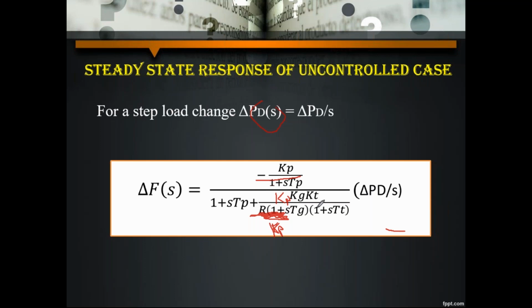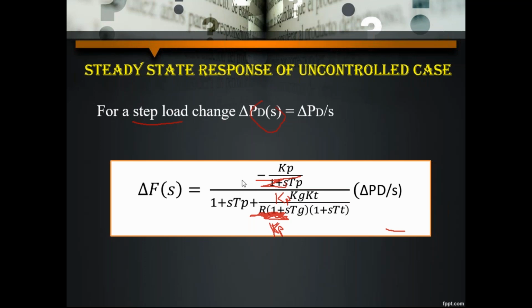So here you are not getting this term. So minus Kp divided by 1 plus STP plus Kp Kg Kt divided by R into 1 plus STG into 1 plus STT. Here instead of delta PD by S we are substituting that delta PD divided by S. Why? Because we are considering the step input, the step load changes. Now there are some assumptions based on that. After assumptions, let me apply the final value theorem to this equation.